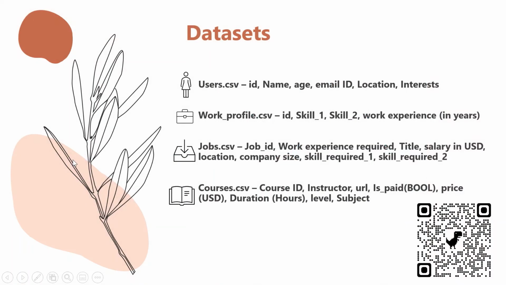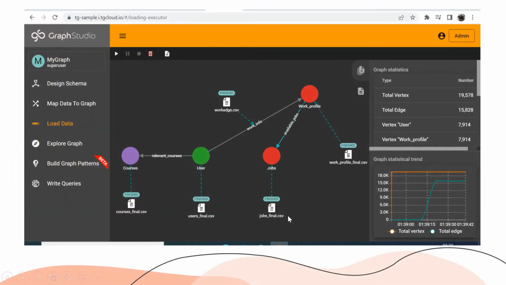These are the data sets that I use. Some of them had to be custom created because they weren't readily available. And I've included all of the data sets and the code that I've used to pre-process and clean them in my GitHub repository, for which I've left a QR code here. As you can see, once the data has been mapped to the vertices and the edges, we have a total vertex count of around 19,000 and total edge count of about 15,000.